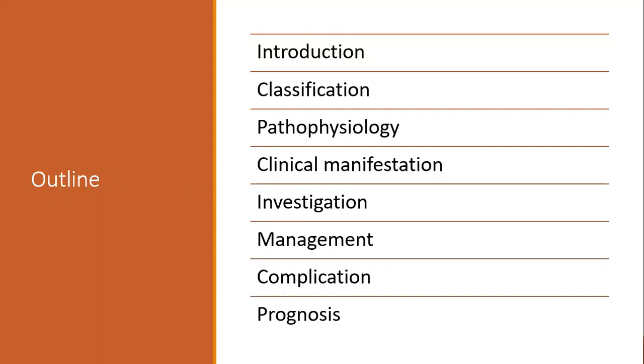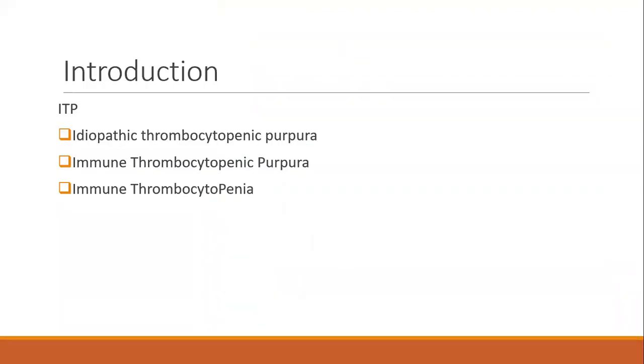So ITP. There are multiple ways in which this is defined, or expanded, I should say rather. Idiopathic thrombocytopenic purpura. Idiopathic is generally told as we are idiotic and patient is pathetic, or the other way around. So that is one definition.